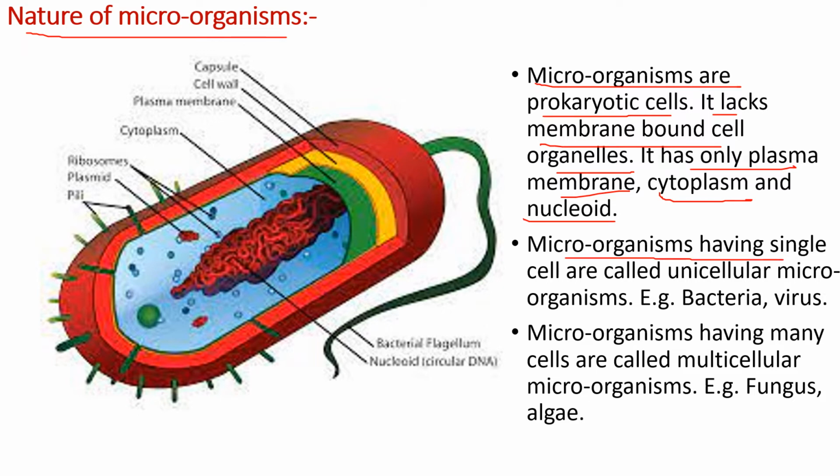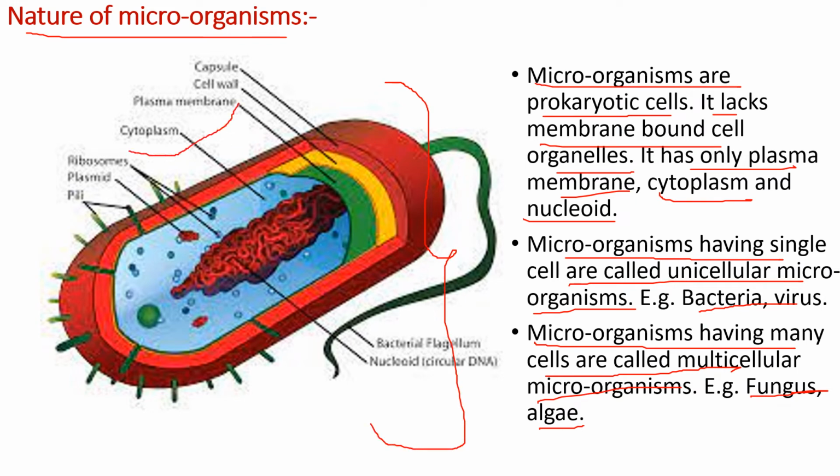Microorganisms having a single cell are called unicellular microorganisms. For example, bacteria and viruses are unicellular microorganisms. Microorganisms having many cells are called multicellular microorganisms. Its examples are fungus and algae. This is the diagram indicating the prokaryotic cell. Here we can see different parts of that cell.